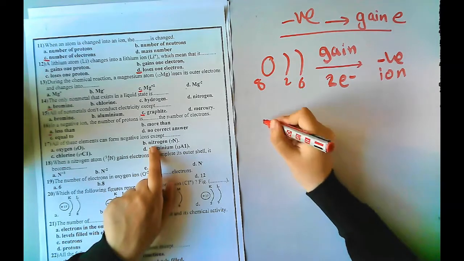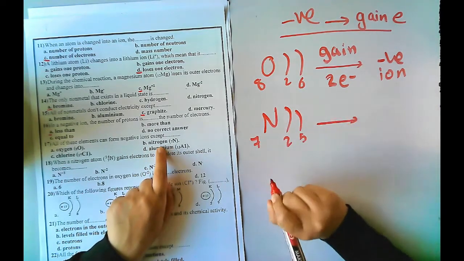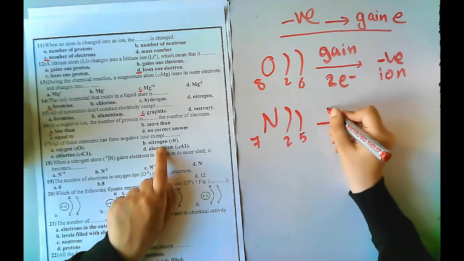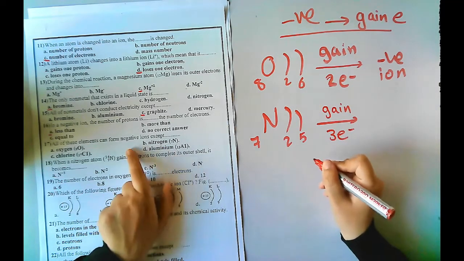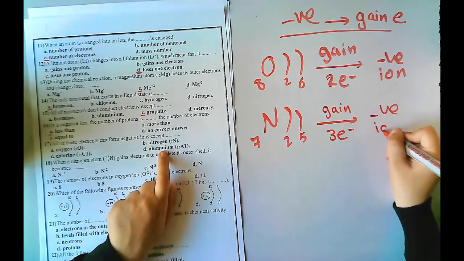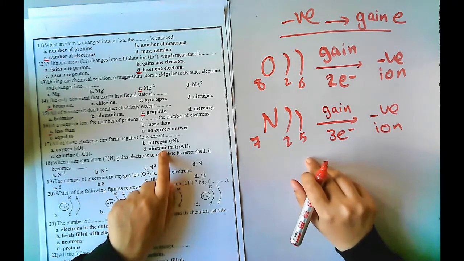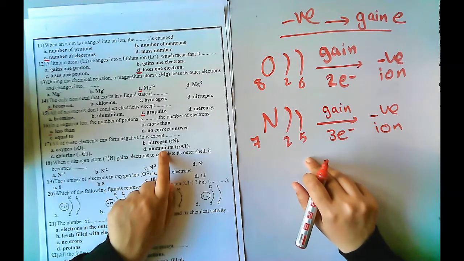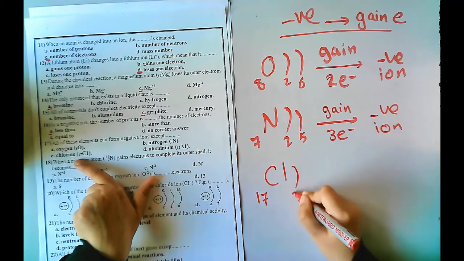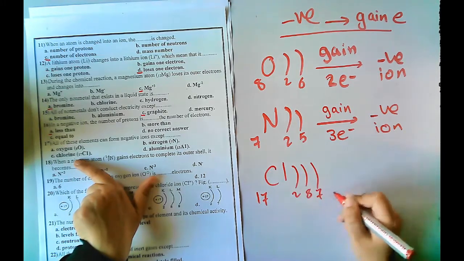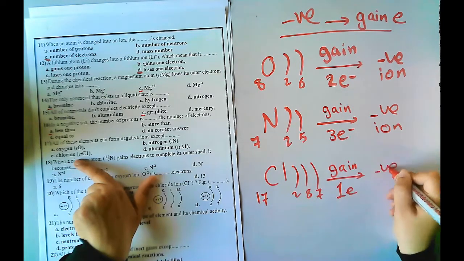Next, nitrogen 7, 2, 5. It will gain 3. It's a non-metal, so it will also be a negative ion. If it has 5 or 6 or 7 electrons in the outermost energy level, it means that it's a non-metal and it will gain. Next, chlorine 17, 2, 8, 7. It also gains 1 electron and it will be a negative ion.